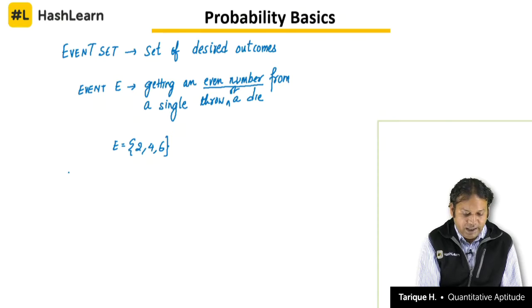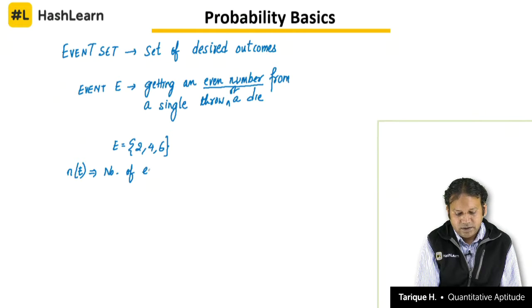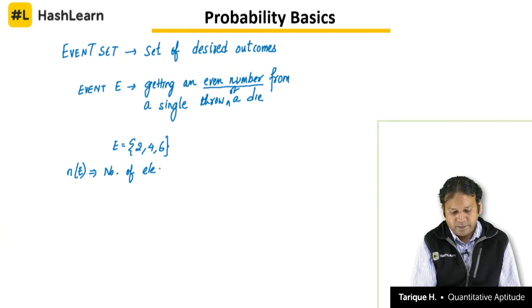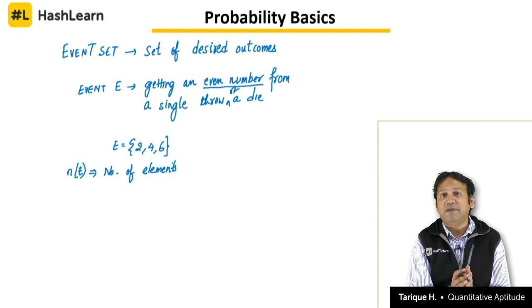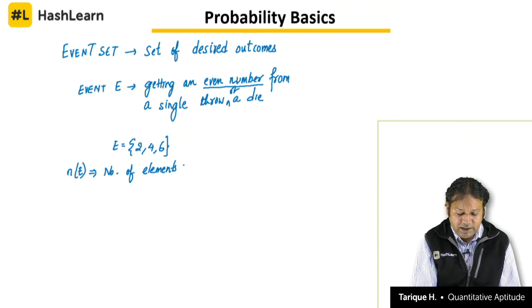So, we say that n of E is the number of elements in the event set. So, we are simplifying probability just by understanding that there are two things we need to find out: the sample space and the event set, the number of elements in the event set.